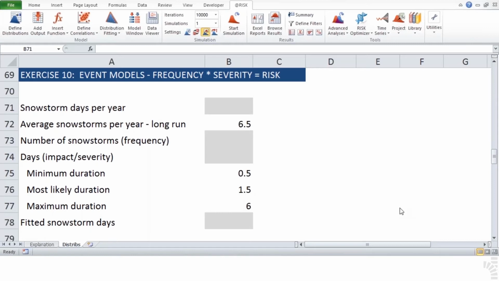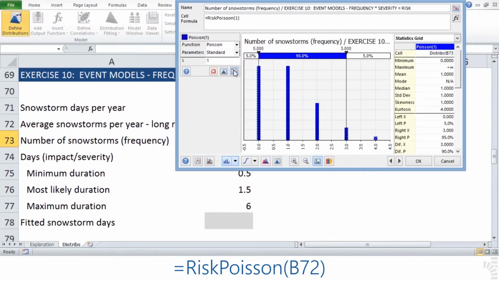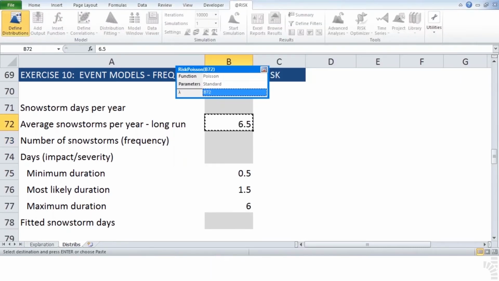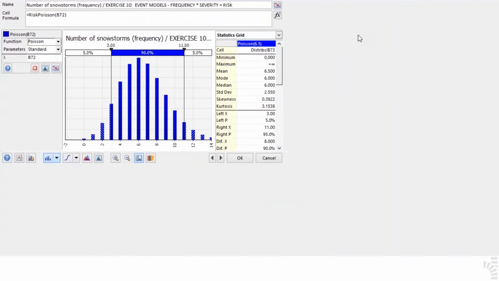There are, on a long-run average, 6.5 snowstorms per year. Each snowstorm may last from half a day to 6 days, with a most likely duration of 1.5 days. Knowing this previous information you might be able to calculate how many days of snowstorm a year there are. 1. On cell B73, insert a Poisson distribution that counts the number of events with the formula =RiskPoisson(B72). In the long run, 6.5 snowstorms will be generated after a simulation.